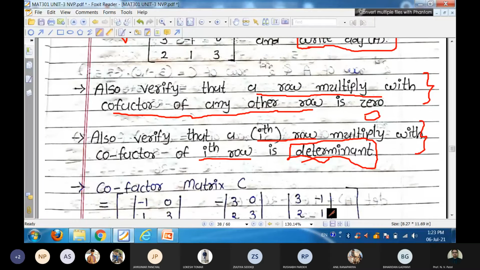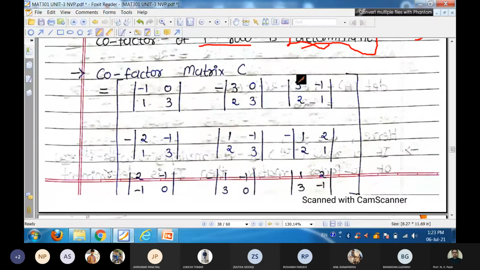So to find the cofactor matrix, we can simply write it in a single way, where we take plus for the first element, then minus, plus, minus, plus, minus, plus, minus and plus, because each minor element is multiplied with minus 1 raised to i plus j. So for element A11, minus 1 raised to 1 plus 1 gives positivity. For element A12, minus 1 raised to 1 plus 2 is negative, so it is multiplied by minus. To find the cofactor matrix directly, as you do in school, find each one separately and then put them into a cofactor matrix, that will also work. Or you can do everything together, in college you can do it all together.